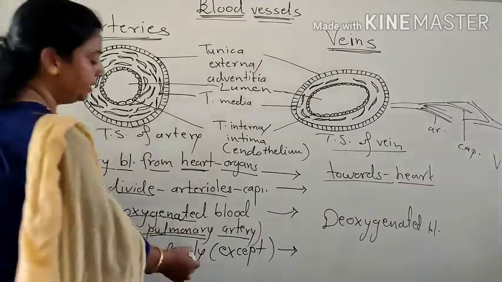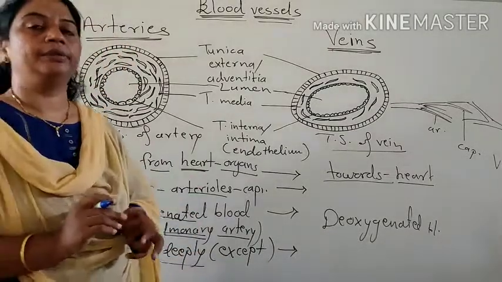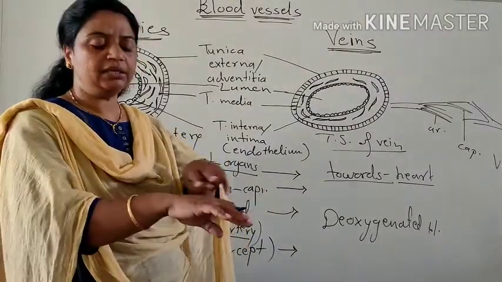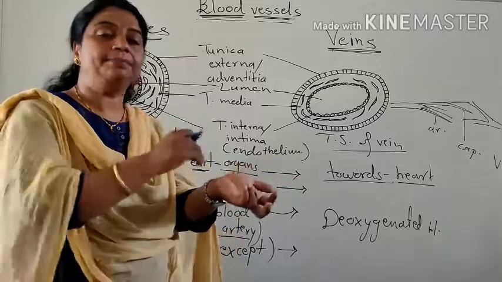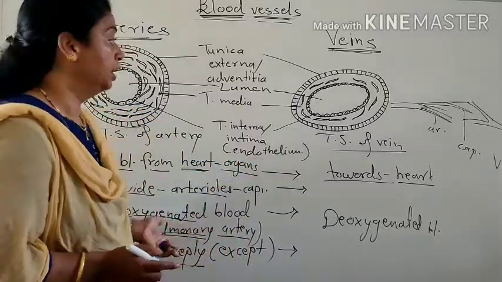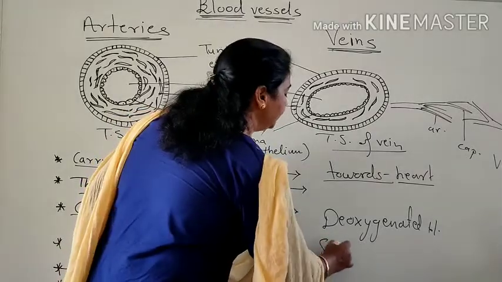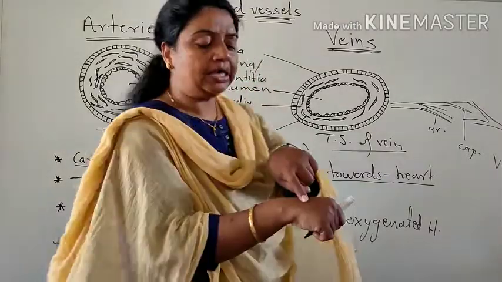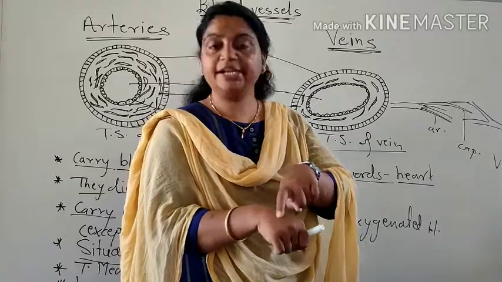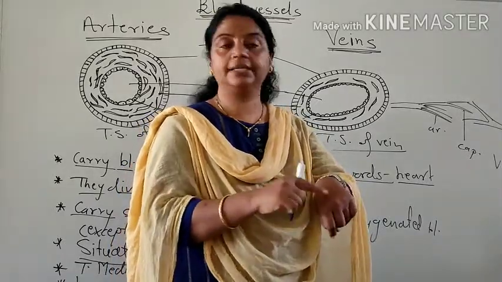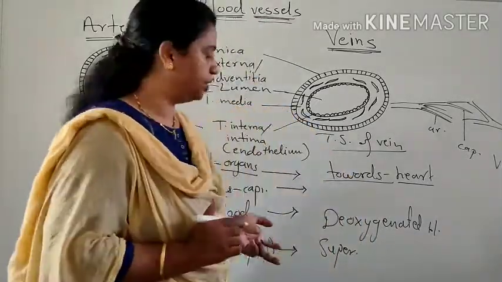Arteries are situated deeply inside the body. They are not seen on the surface. They are deeply situated in the body. But veins are situated superficially. These are the veins which are present superficially. These green colors are the veins which are present superficially.